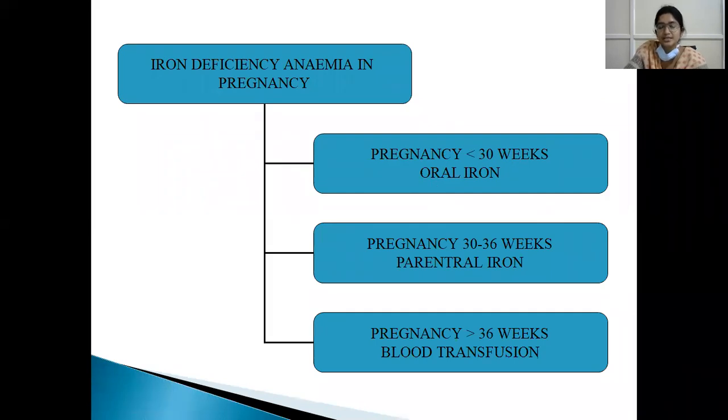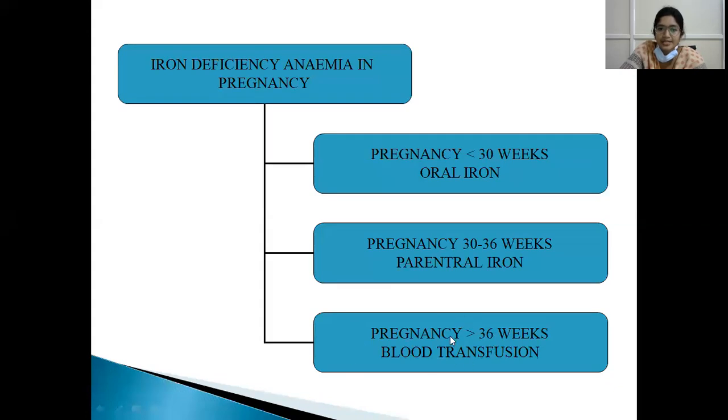If the pregnancy is from 32 to 36 weeks, or 30 to 36 weeks, we will give parenteral iron. What are the parenteral iron forms available? Iron sorbitol, dextran, iron sucrose, and also ferric carboxymaltose. These are the 4 iron preparations available, of which iron sorbitol could be given only intramuscularly, and ferric carboxymaltose is usually given intravenously, and the other two, iron sucrose and iron dextran, could be given either intravenously or intramuscularly.